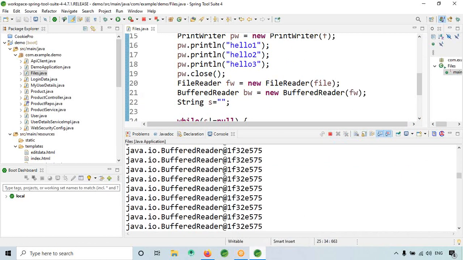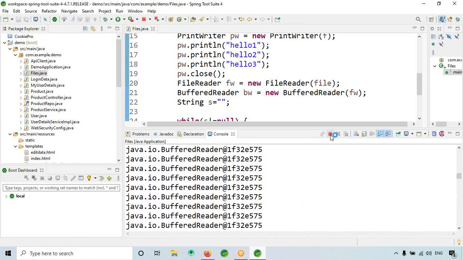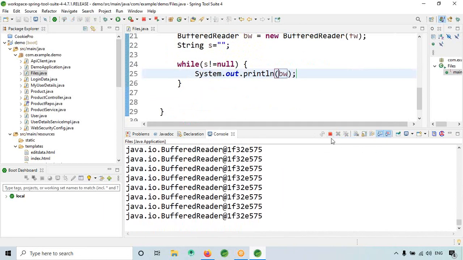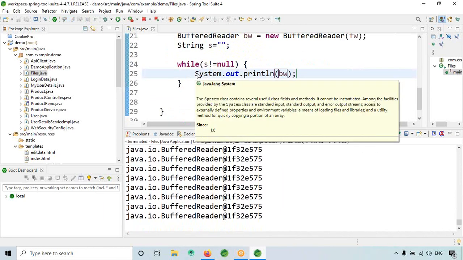Okay, it is printing the object. So let me stop it.